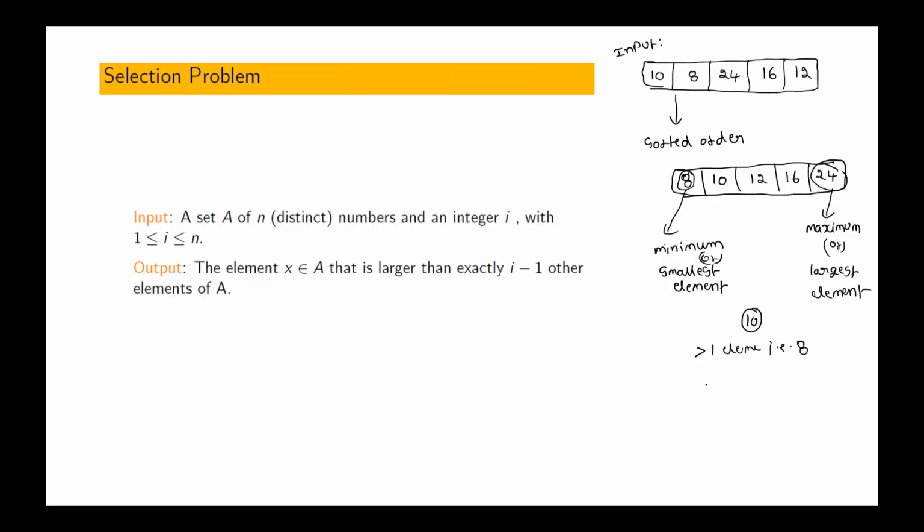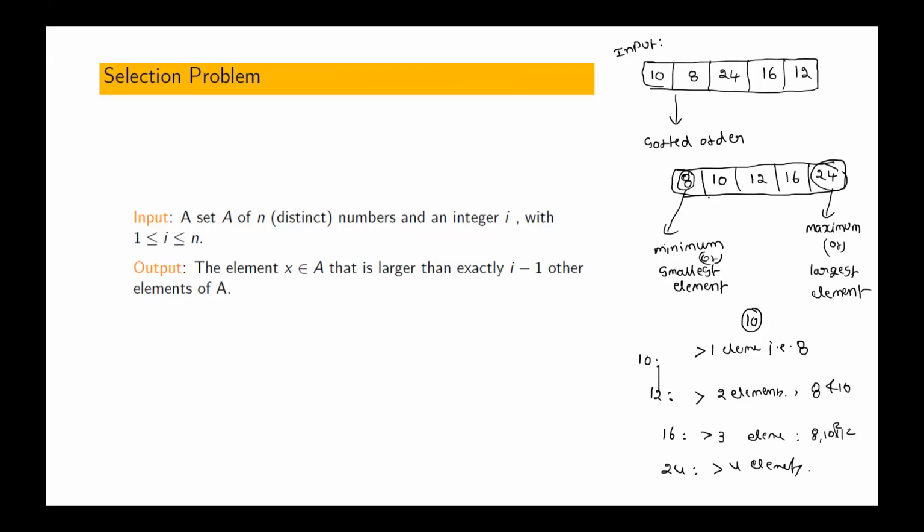Similarly, if you take 12, it is greater than two elements, 8 and 10. 16 is greater than 3 elements: 8, 10, and 12. 24 is greater than 4 elements. Now, can we generalize this?